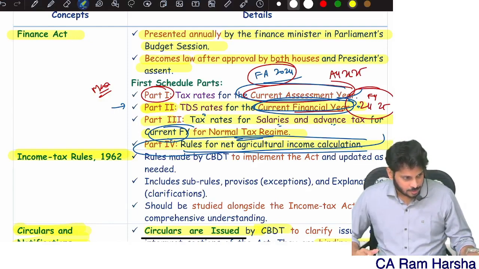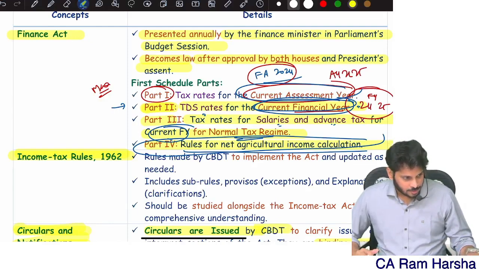But for 112A, the initial 1.25 lakhs has no tax rate. Balance 1,75,000, what is the tax rate? 12.5%. How much is the amount? 21,875. For the 112 gain, 12.5% is equal to 25,000. This 20% is equal to 40,000. This 30% is equal to 1,50,000.